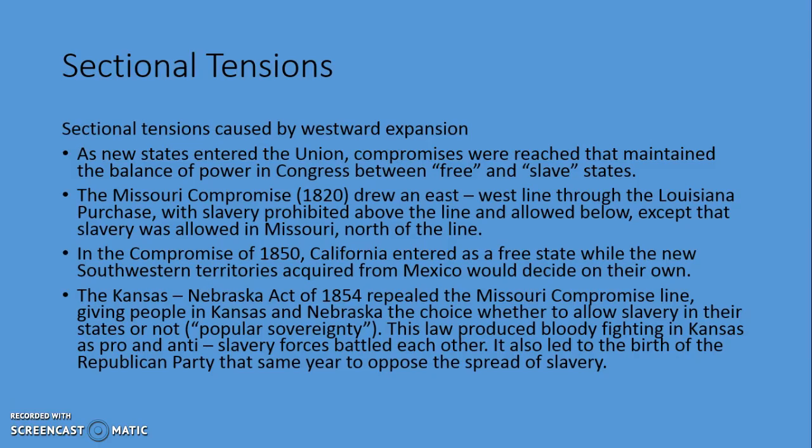This brings in people from other states into both Kansas and Nebraska to try and vote for slavery, to really just sway the rights of Americans. And this turns into a bloody battle between people of Kansas and Nebraska. The first time we're going to see fighting on the slavery issue.